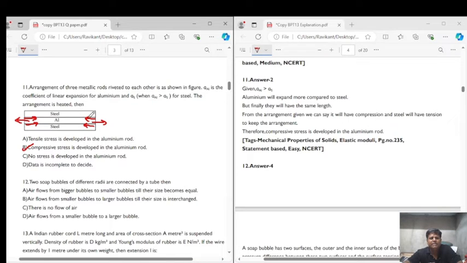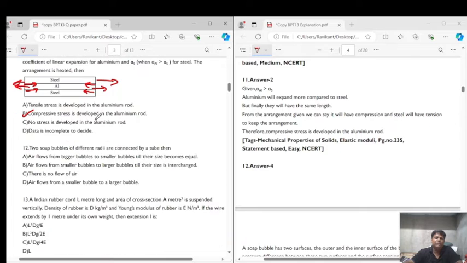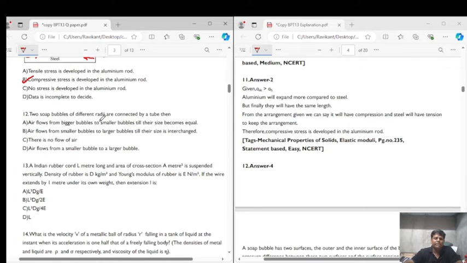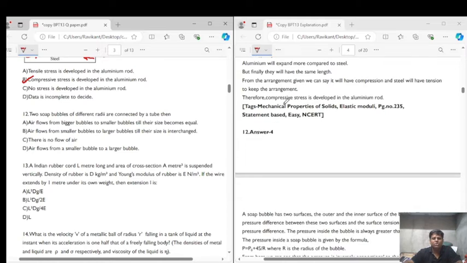Tensile stress means the stress along the length, so this would not happen, right? No stress is also not possible. So the correct answer is option B, that is, compressive stress is developed in the aluminium rod. Why? Because steel on both sides is not expanding as much as the aluminium is expanding, so it will offer some resistive force. It means it will resist aluminium from expanding much, and that would be compressive force for aluminium. So the correct answer for question number 11 is option B. Now let's come to question number 12.